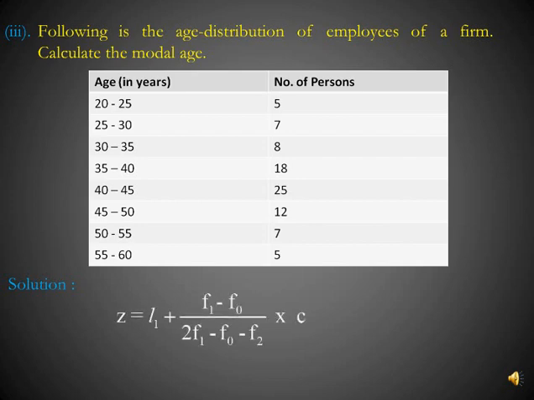So here we will use our formula Z is equal to L1 plus F1 minus F0 upon 2F1 minus F0 minus F2 into C, and since modal class is 40 to 45, therefore L1 is lower limit of the class, that is 40, F1 is frequency of that class, that is 25, F0 is frequency of the preceding class, that is 18, F2 is frequency of the succeeding class, that is 12. C is the difference in class interval, that is 25 minus 20, which is 5.